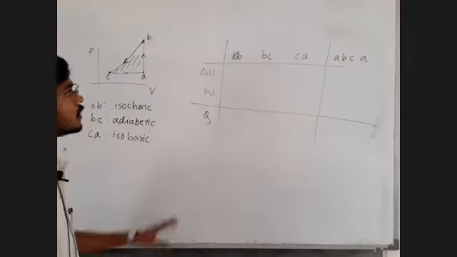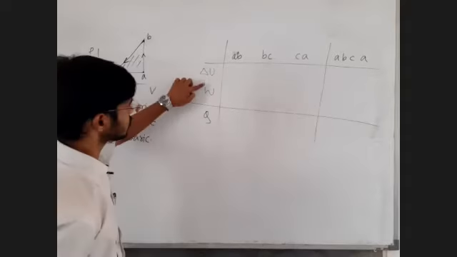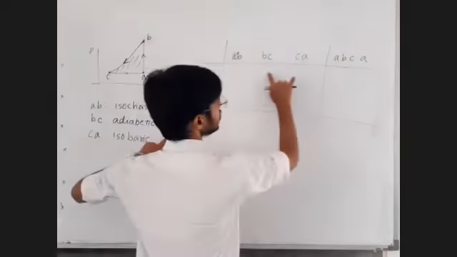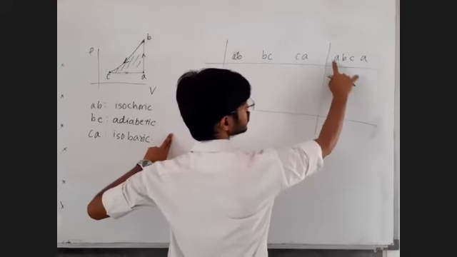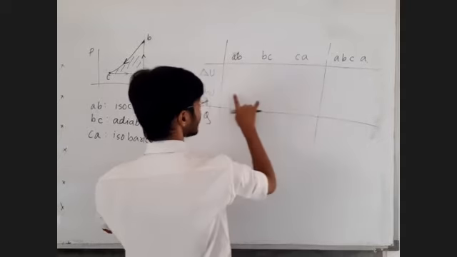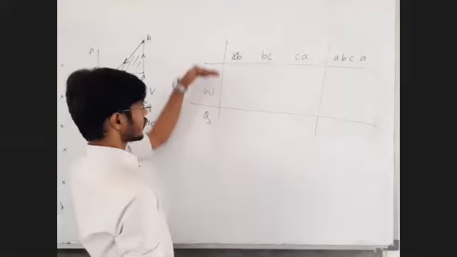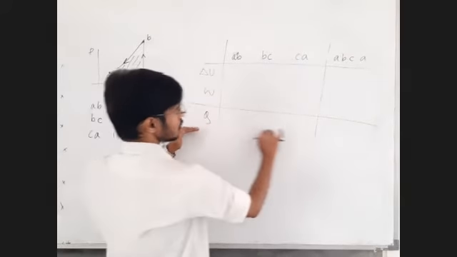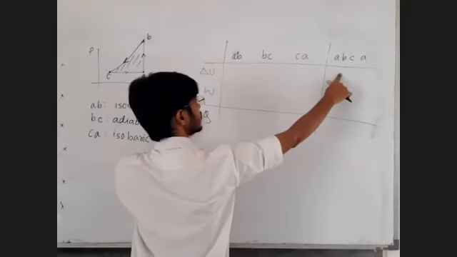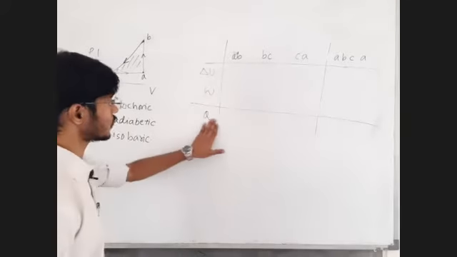Now see how the chart is made. Addition of these two is going to be W. Addition of all the internal energies is going to be the internal energy change in the entire process. Addition of all the work done will give you the overall work done in the cycle. Vertical addition will give you the heat, and horizontal addition will give you the change in internal energy, the total work, and the total heat exchanged.